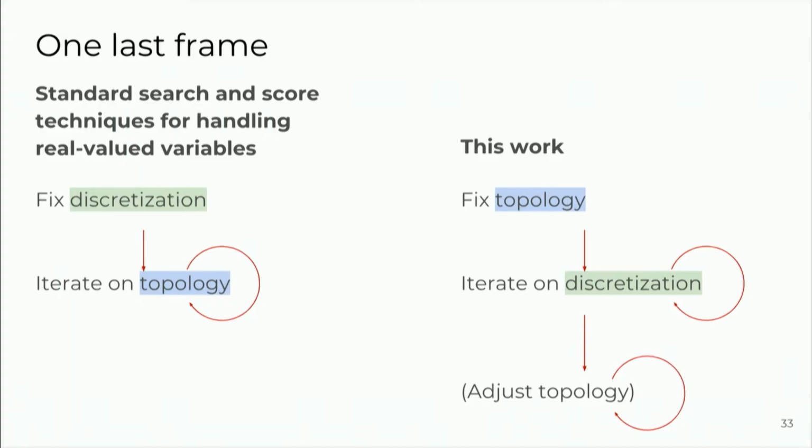But since this work is focused on readability, we actually sort of flipped this. So first we fixed that topology. Then we went ahead and actually iterated on what should be the discretization, what should be the conditionals. And then after that, the user can go in and make a certain subclass of allowable edits to the topology. But really, it's mostly about fix the topology, iterate on the discretization, sort of this flipped order, which I think is an interesting way of looking at it, maybe to some folks in this room.